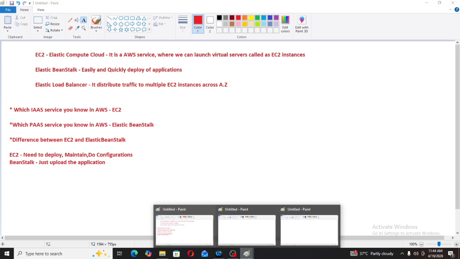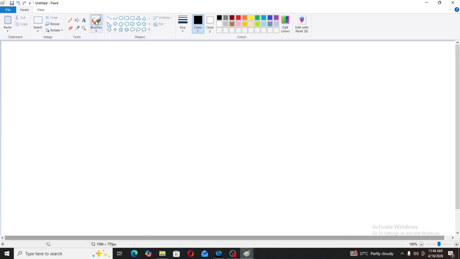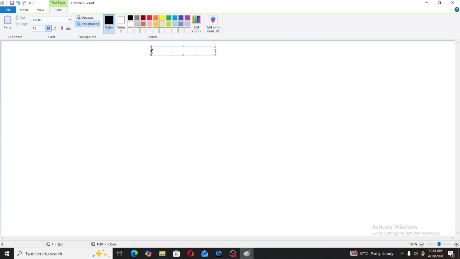Now let's move on to today's topic, that is S3, Simple Storage Service. Most favorite topic of everyone, that is S3, Simple Storage Service. Today's topic will be S3, Simple Storage Service.